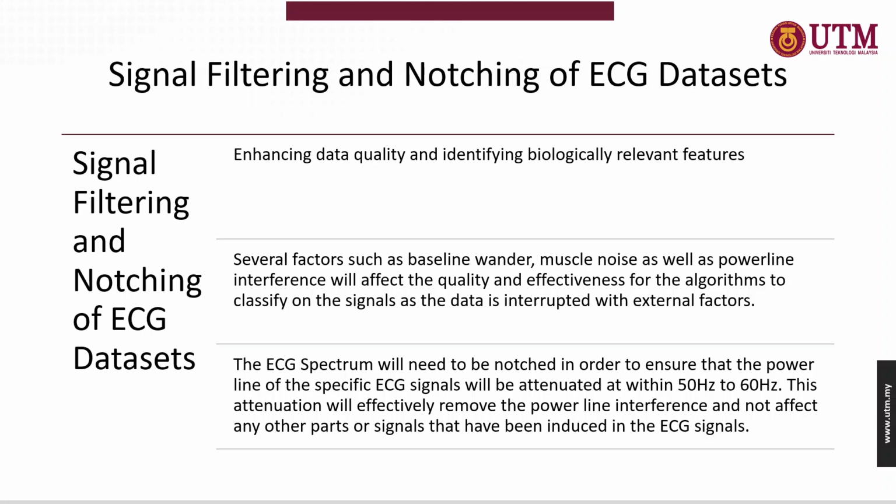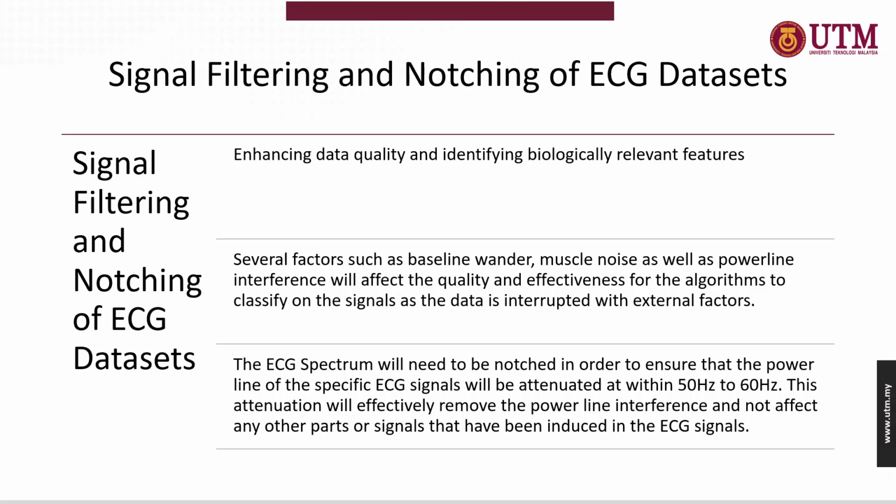For this process, you're actually able to enhance data quality and identify the biologically relevant features that are going to be encapsulated and processed in the upcoming algorithm training and development phase. Several factors such as baseline wander, muscle noise, as well as power line interference will affect the quality and effectiveness of the algorithms in classifying the signals, as the data has been interrupted with external factors.